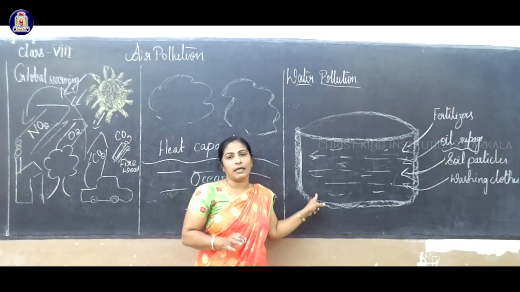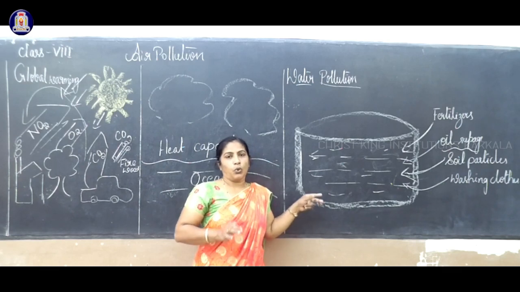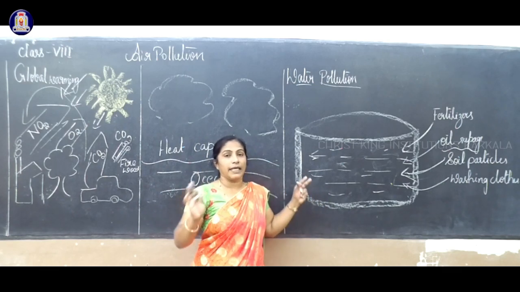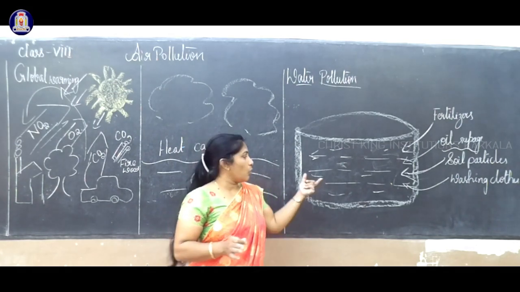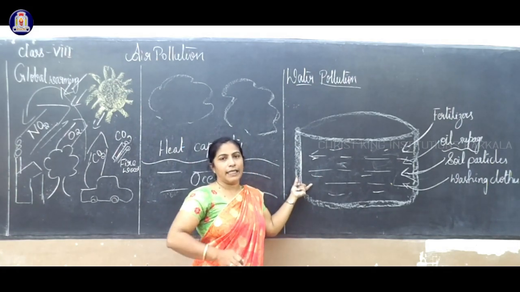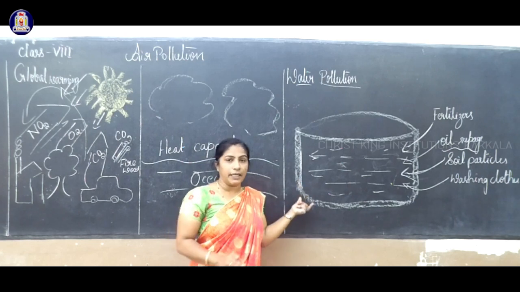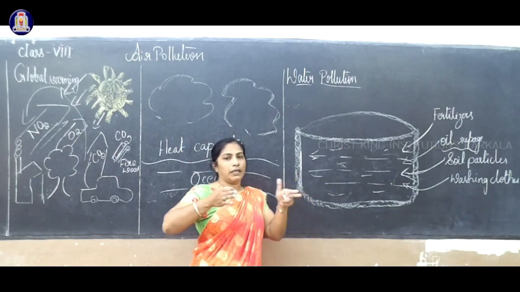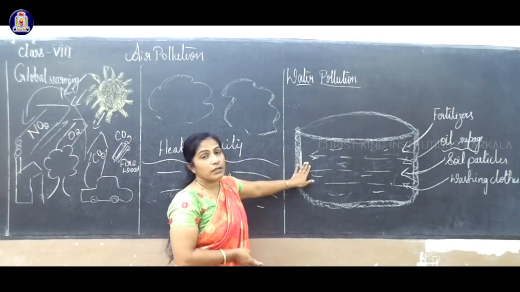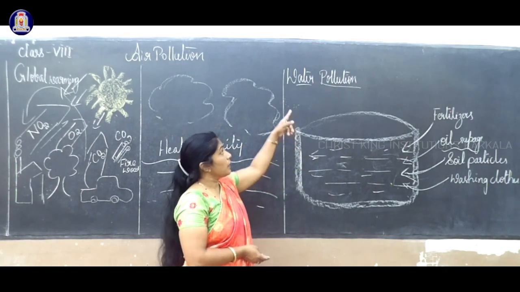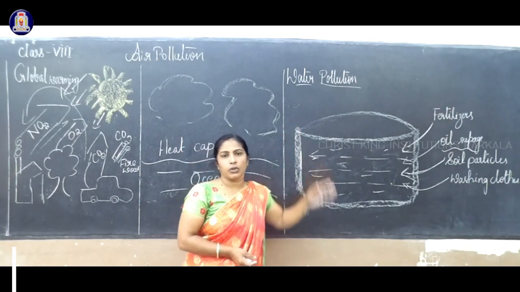We have studied the Ganga Action Plan. A holy water changed into highly polluted water with a bacteria called coliform bacteria. If we drink that same water, we will get different types of diseases. So this is called one step in water pollution.